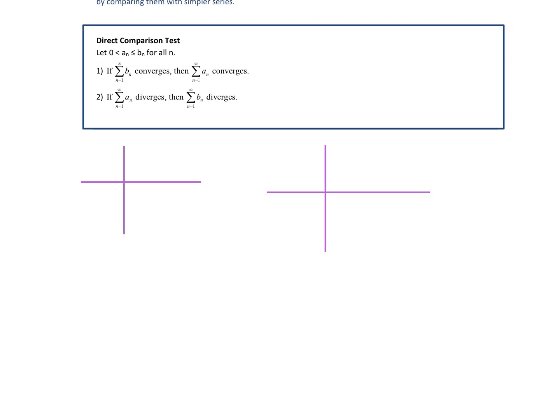So the way this is going to work, a sub n is going to be your given series. So a sub n is given. So let's assume this is my a sub n. This is my a sub n. Your b sub n is what you're going to choose.